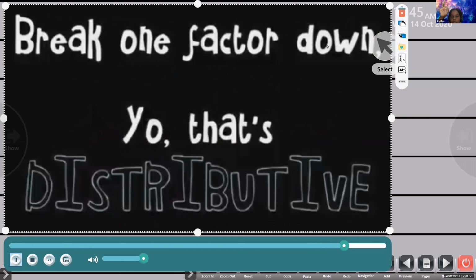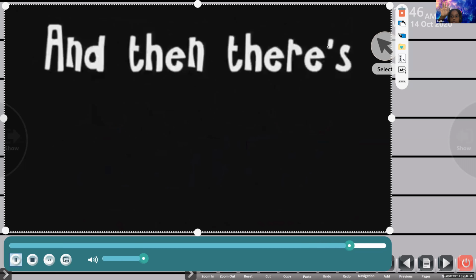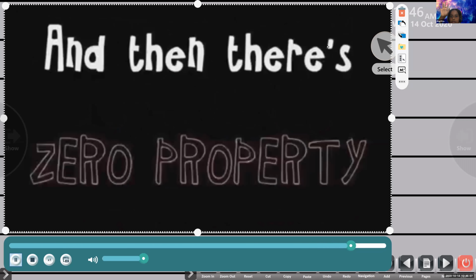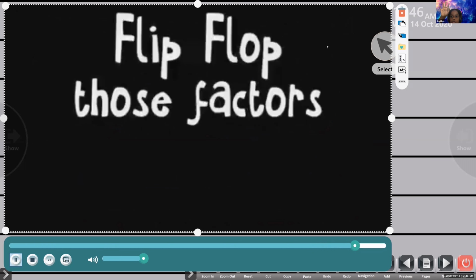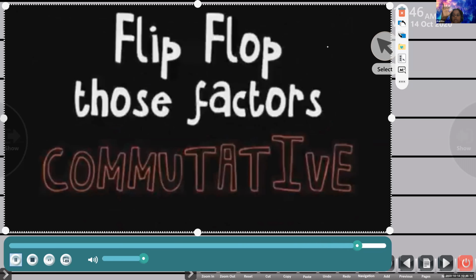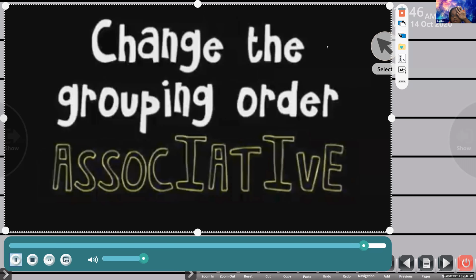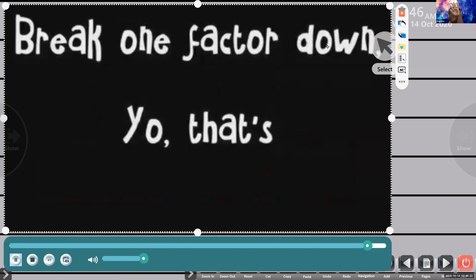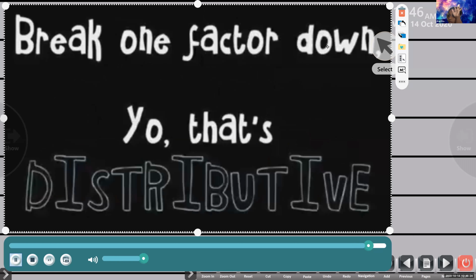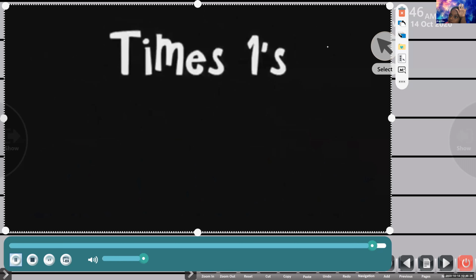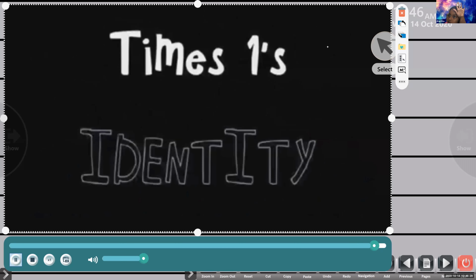Times one's identity, and then there's zero property.